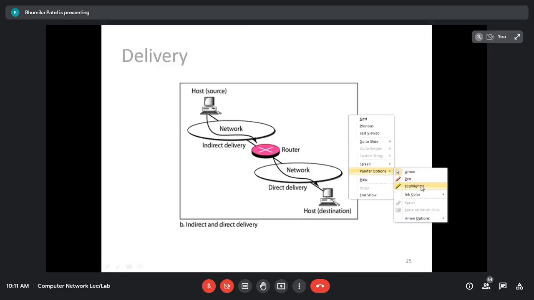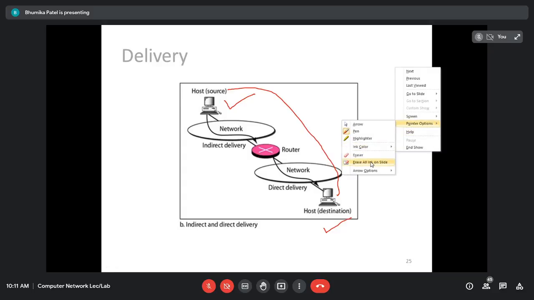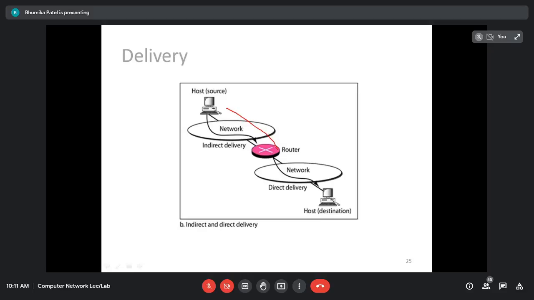As you can see here in the figure, this is the source device and this is the destination device. The source machine wants to send a message to the destination machine. Obviously it cannot send directly, because there is no direct connection. So it has to go through the intermediate router. It is going to pass to this particular router, and this router is going to send the message to this destination host, because this router is connecting two networks, network 1 and network 2. Through this particular router, we can connect two or more networks. So this router is connecting two different networks: network 1 on the source machine side and network 2 on the destination machine side.